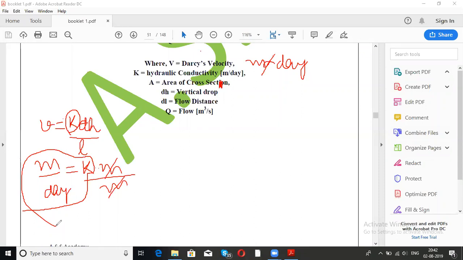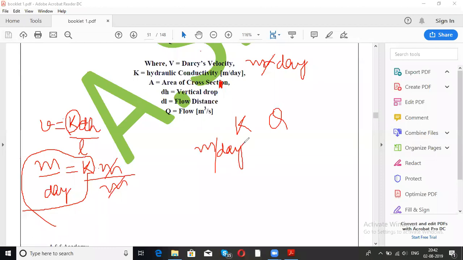Now why am I taking time to explain the dimensions? Because guys, the language of the exam is very tricky. If you are not able to get what they are asking, and you have got confused and you're not able to find out what is being asked in the exam, just be smart and see what values are given in the answers. जैसे कि आपको समझ में नहीं आ रहा है, they have asked for k or they have asked for q. So remember, if the answer is in meter per day, that means they have asked for k, hydraulic constant.